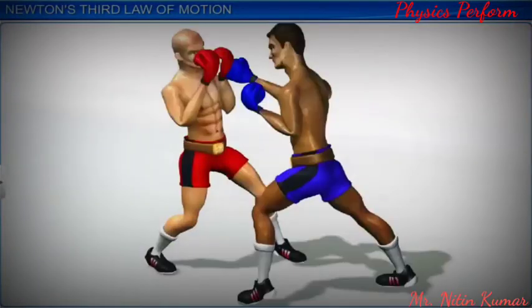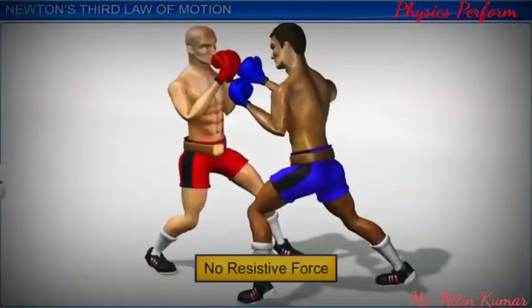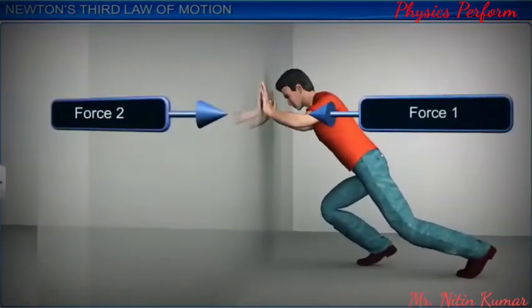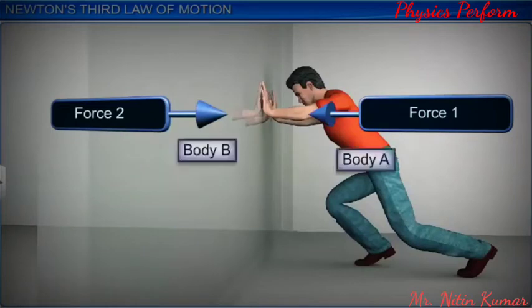The opponent intelligently sidesteps from the line of action of the punch. The punch goes waste. The boxer could not apply the force in the absence of a resistive force opposing it. From these two examples, we can conclude that forces always occur in pairs and always act on two different bodies.